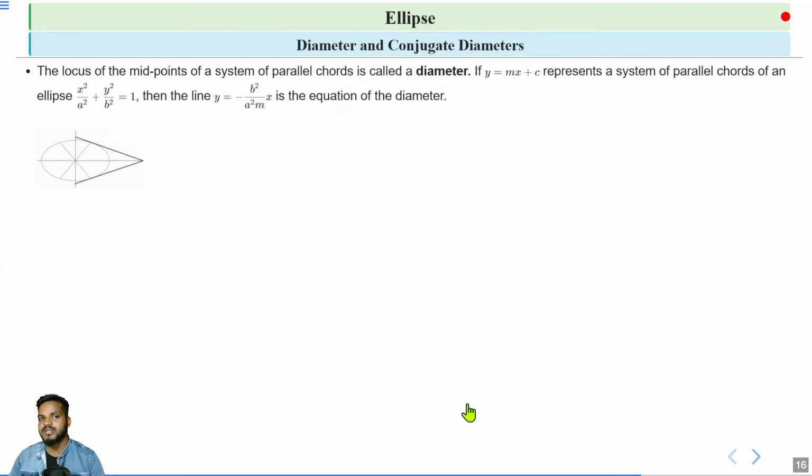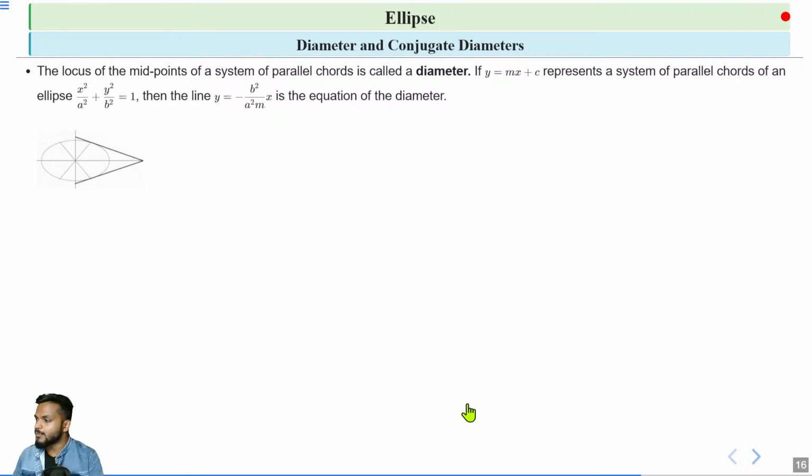Next is diameter and conjugate diameter. So what is a diameter? Let's suppose we have an ellipse. Then the locus of the midpoints of a system of parallel chords. We take a chord and collect all the chords that are parallel to it, so we get a system of parallel chords.